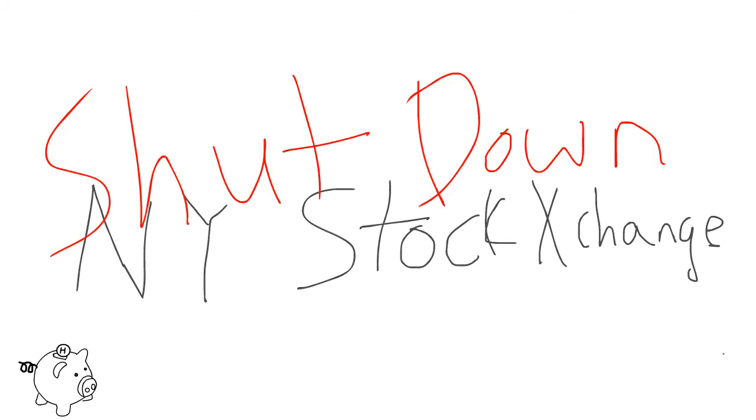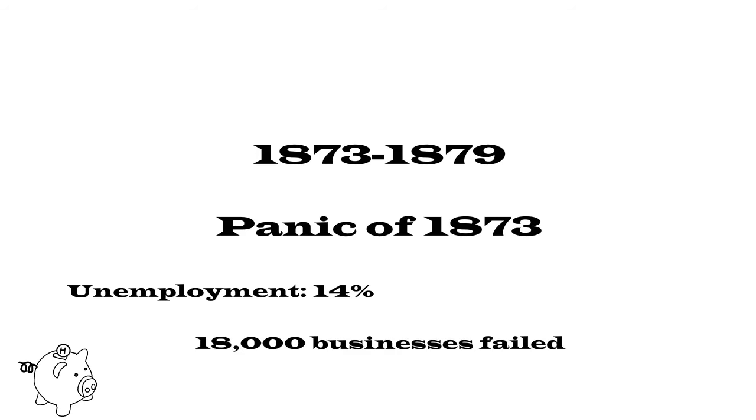It didn't. With the economy continuing to tank, the New York Stock Exchange stopped trading for the first time in history on September 20th, 1873. This recession lasted from 1873 to 1879, but many argue that it lasted for much longer. In America, unemployment hit an all-time high of 14%. 18,000 businesses failed, and almost a quarter of American railroads went bankrupt.